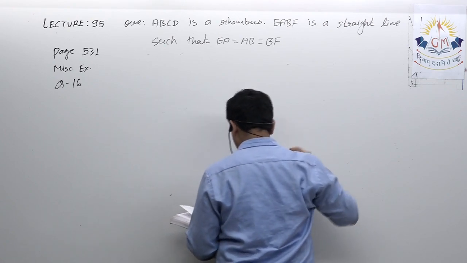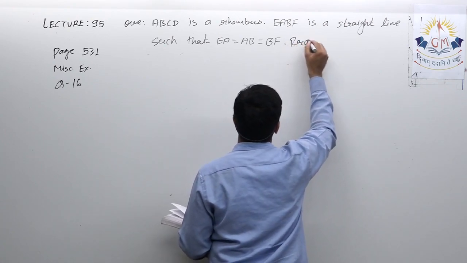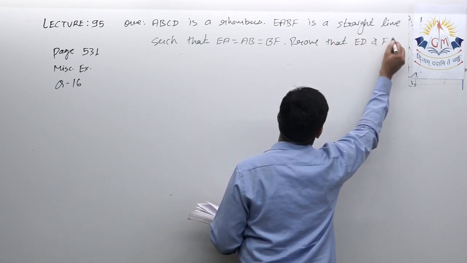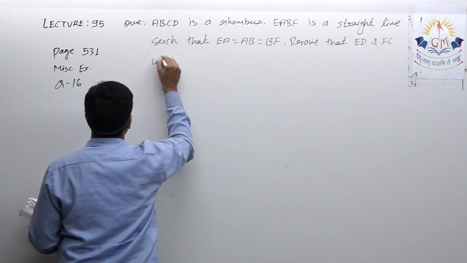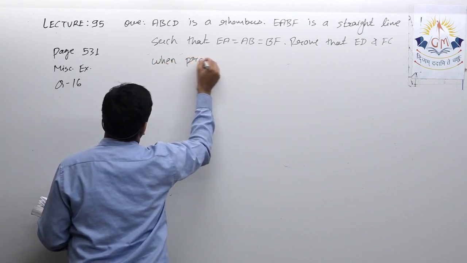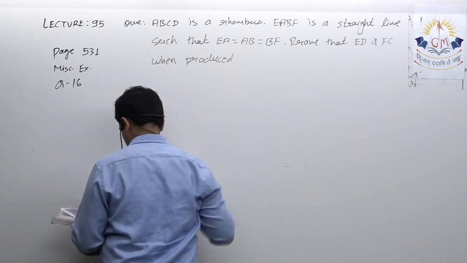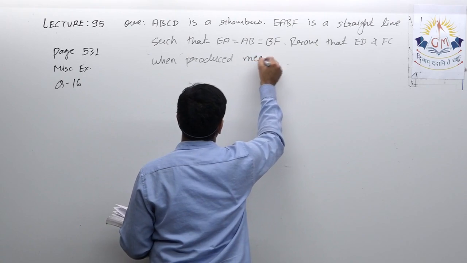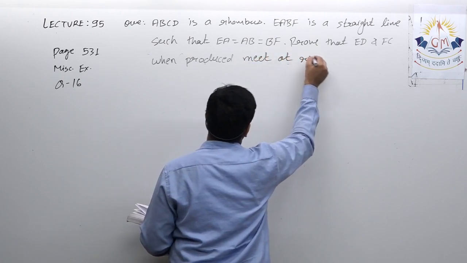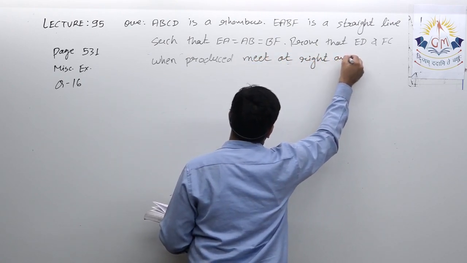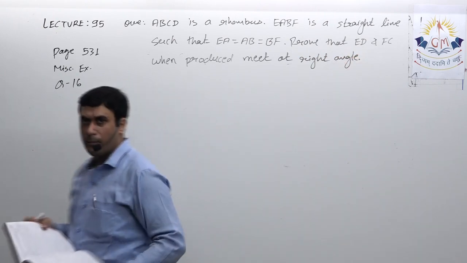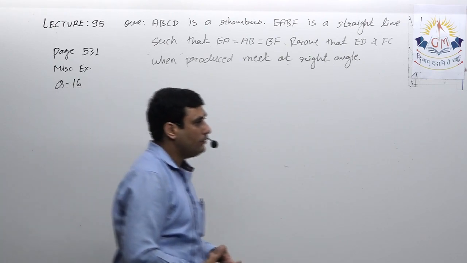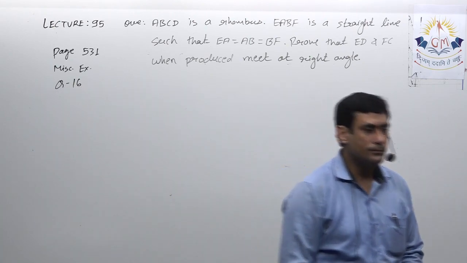Prove that ED and FC, when produced, meet at right angle. The diagram is also not given in the question, so try to draw the diagram and then try to solve it, then I will give you its solution.